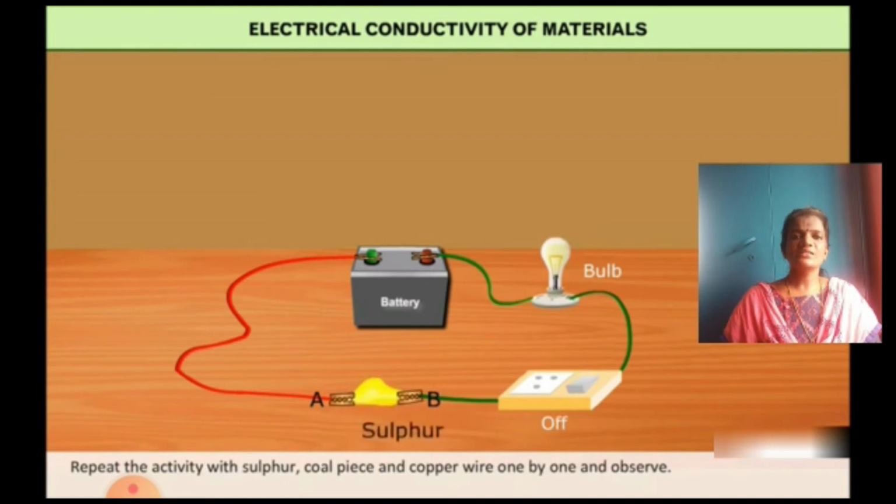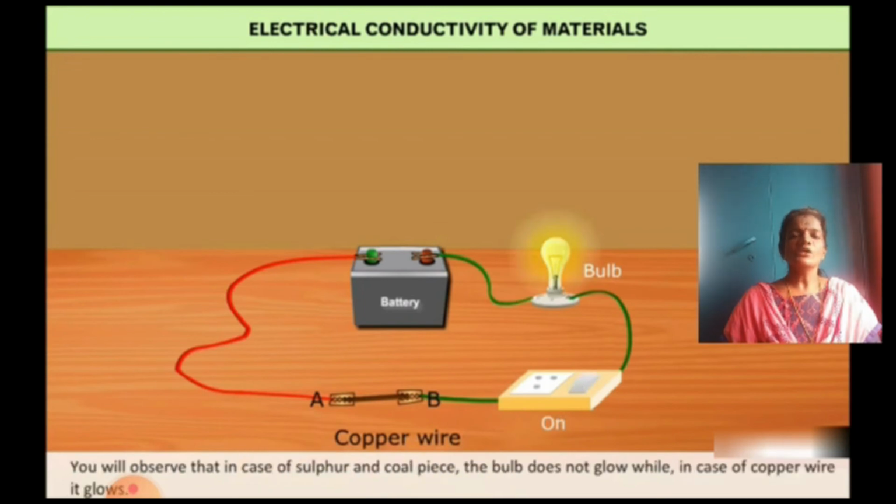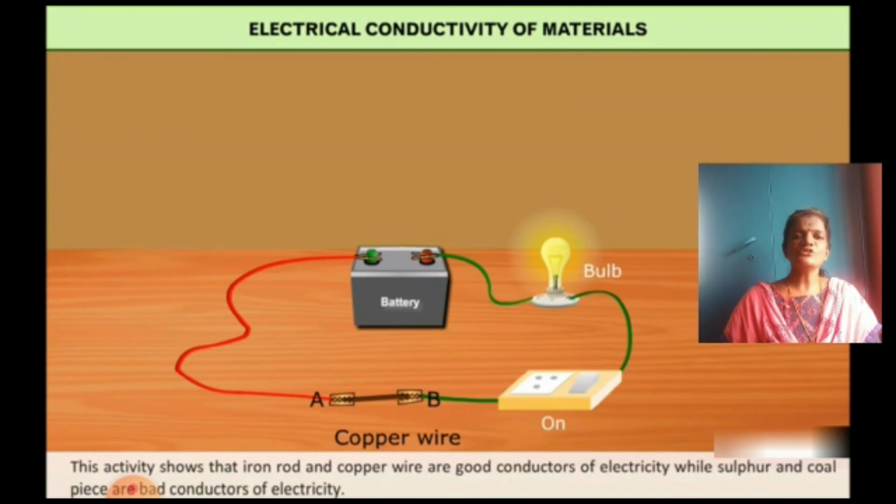Repeat the activity with sulfur, coal piece and copper wire one by one and observe. You will observe that in case of sulfur and coal piece, the bulb does not glow, while in case of copper wire, it glows. This activity shows that iron and copper are good conductors of electricity while sulfur and coal are bad conductors of electricity.